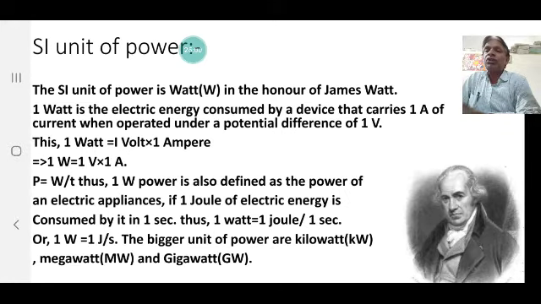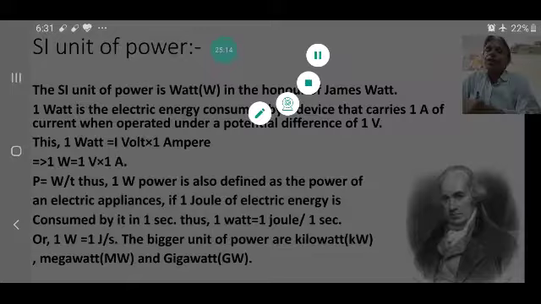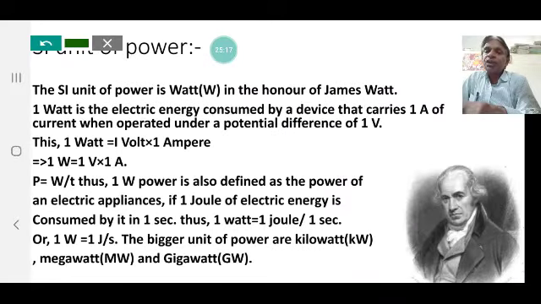Now P is also W by T. Thus 1 watt power is also defined as the power of an electric appliance if 1 joule of electric energy is consumed by it in 1 second. Thus 1 watt is equal to 1 joule per second.